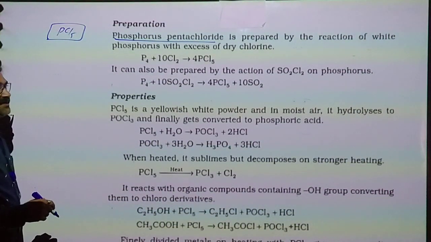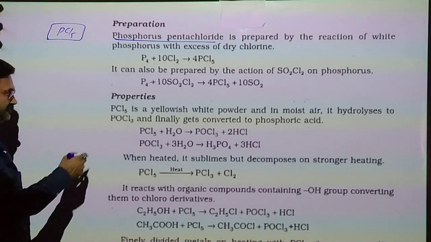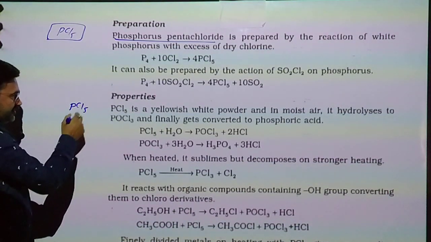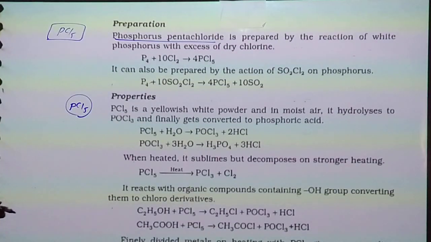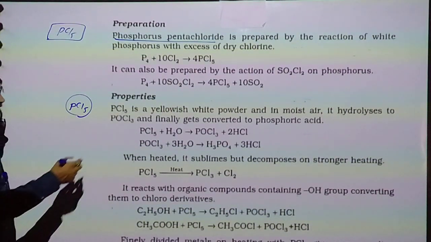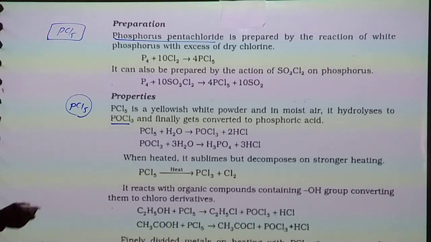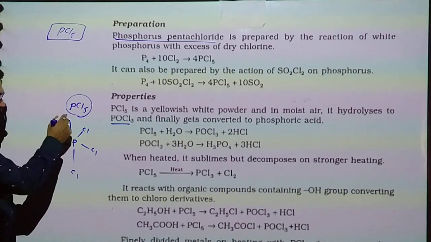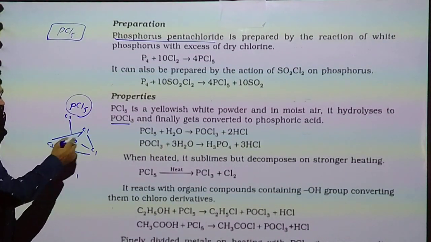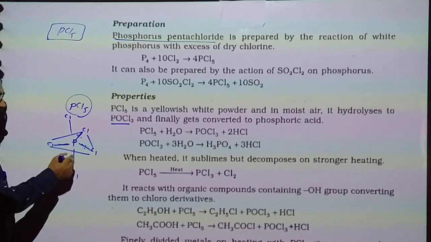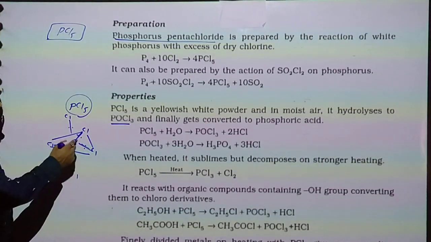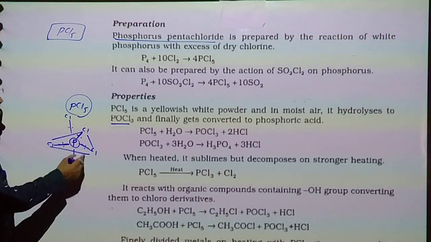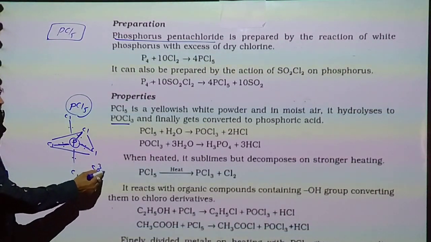Comparison we are doing. PCl3 is an oily liquid, white, whereas PCl5 is a yellowish white powder, and in moist air it hydrolyzes to phosphorus oxychloride. Structure of PCl5 is like this: trigonal bipyramidal. Hybridization: here 5 bonding pairs, so sp3d